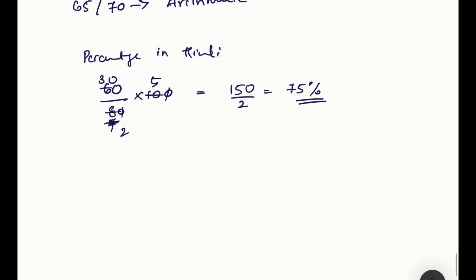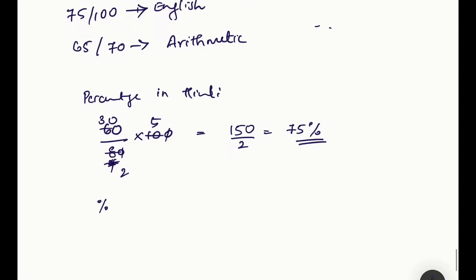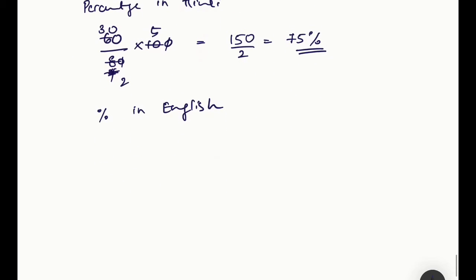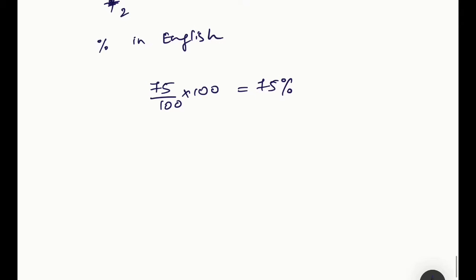Now coming to the second subject, percentage in English. Here I have written the sign of percentage, right? So that is 75 by 100 into 100, again it is 75%. Now coming to the third subject, percentage in arithmetic. Arithmetic, it is 65 by 70 into 100.